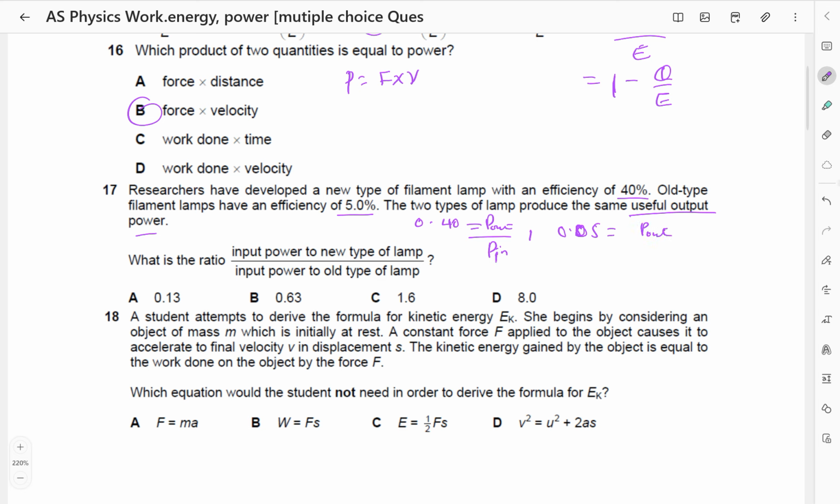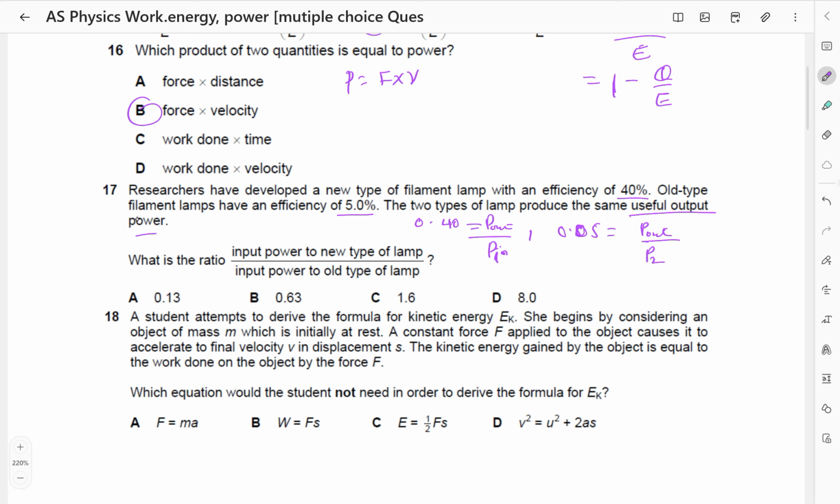I will call the new type's input P1 and the old type's input P2. So the question is asking for the ratio of input power to the new type of lamp over input power to the old type of lamp.